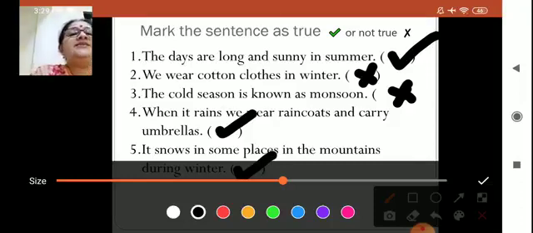So, the first one, days are long and sunny in summer. Correct. We wear cotton clothes in winter. Wrong. We wear woolen clothes in winter. That is correct. The cold season is known as monsoon. Wrong. The cold season is known as winter. When it rains, we wear raincoats and carry umbrellas. Yes, always. It snows in some places in the mountains during winter. Yes, correct. So, we have finished this. Now, we will go to the next one.